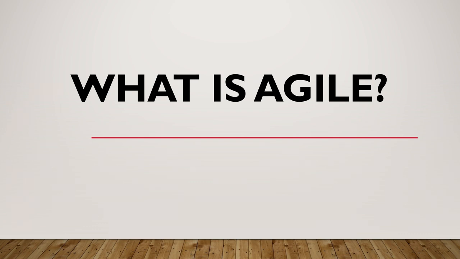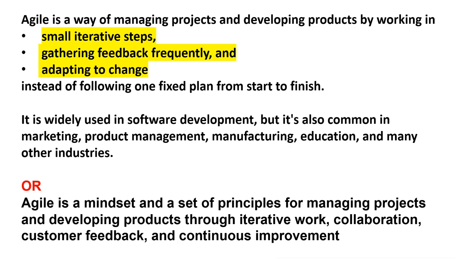In this lesson, I will explain to you the concept of Agile. What is Agile? Agile is a way of managing projects and developing products by working in... You have to remember these 3 points. You can say these 3 points are the central idea or main idea of the Agile project. Small iterative steps, gathering feedback frequently, and adapting to change.